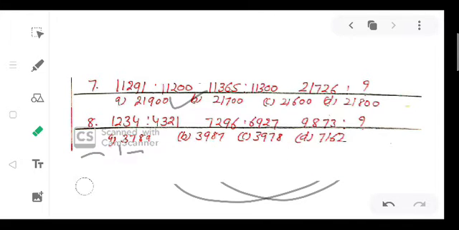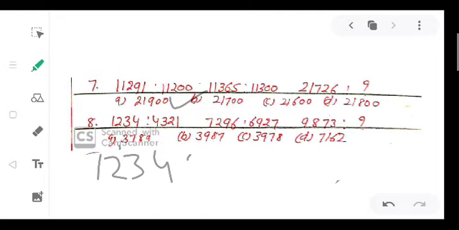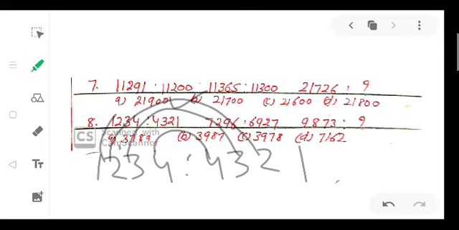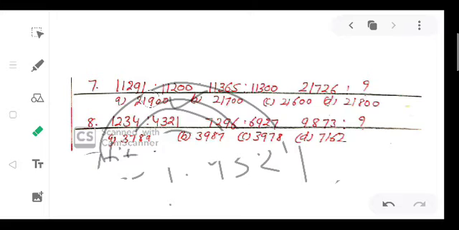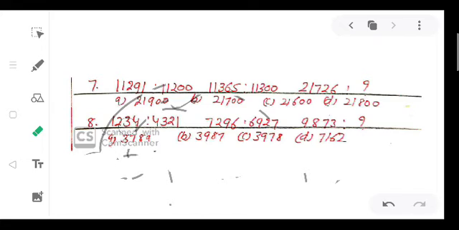Now question number 8. Last question. 1 2 3 4 is to 4 3 2 1. Same as the previous question we have done, only the order is reversed. Firstly 4, then 3, then 2, and then 1. We will start writing from the back side.